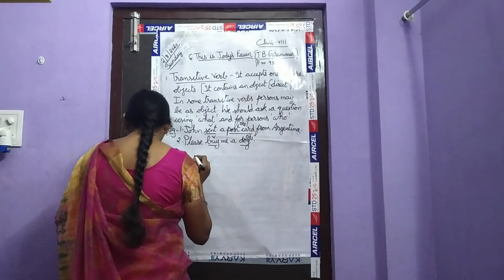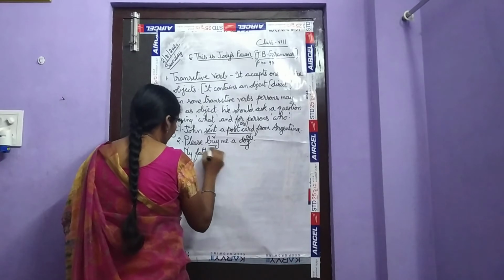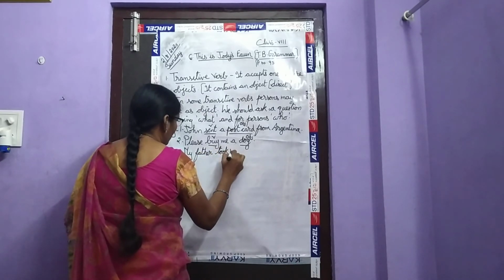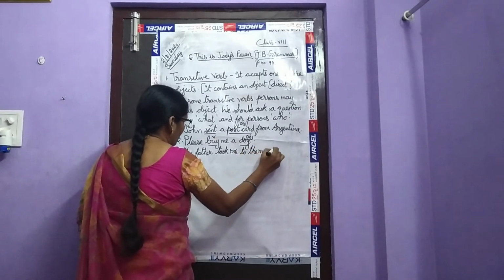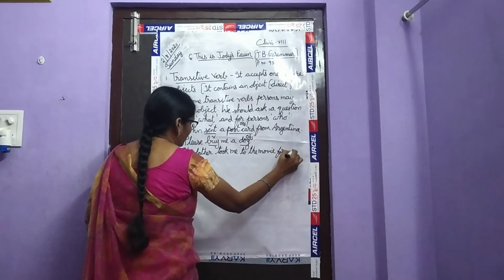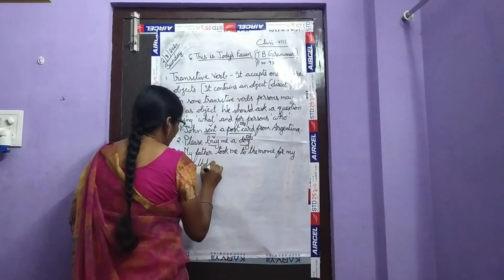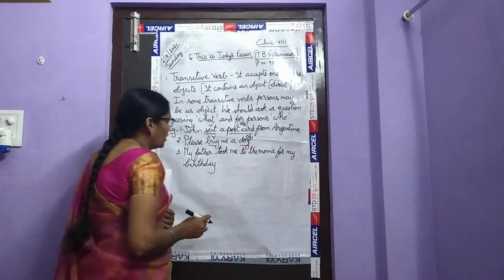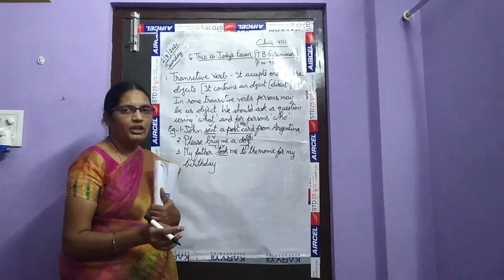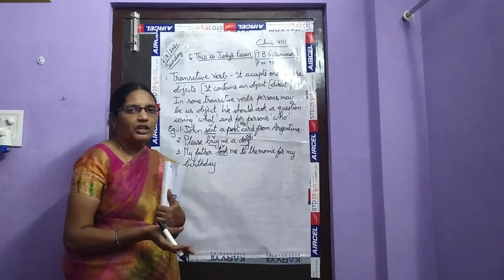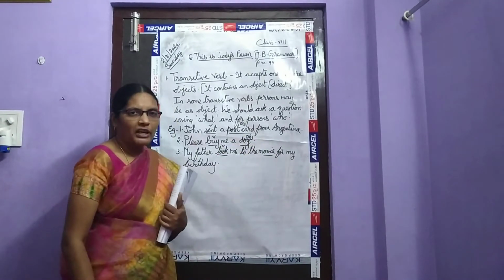My father took me to the movie for my birthday. Okay, children, what is the verb here? Took is the verb. What did my father do? My father took me to the movie on my birthday. On whose birthday? My birthday.